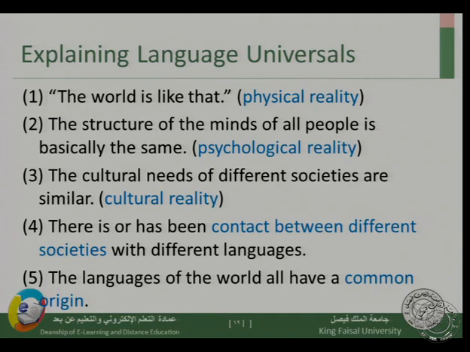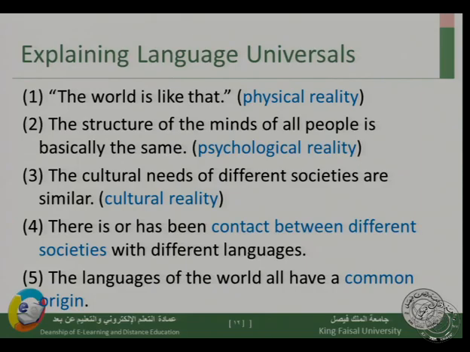Moving on to number 4, there is or has been contact between different societies. Because of the contact between societies that have different languages, semantic features have moved from one language to the other. This answer states that the existence of universal features is accidental.